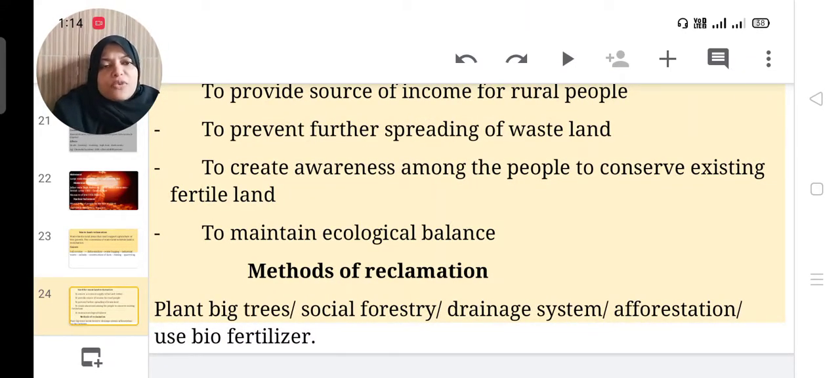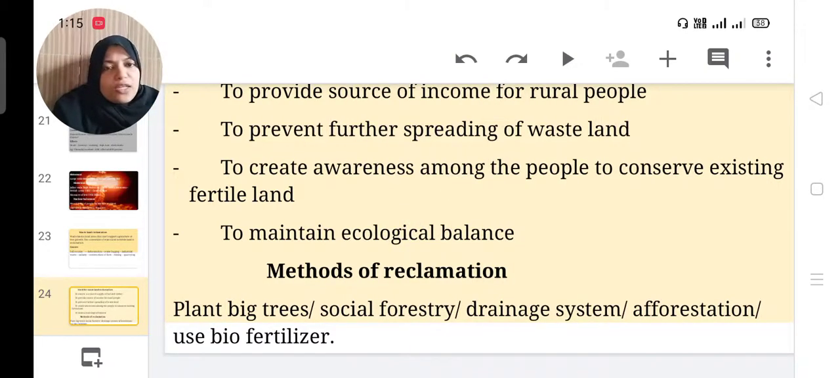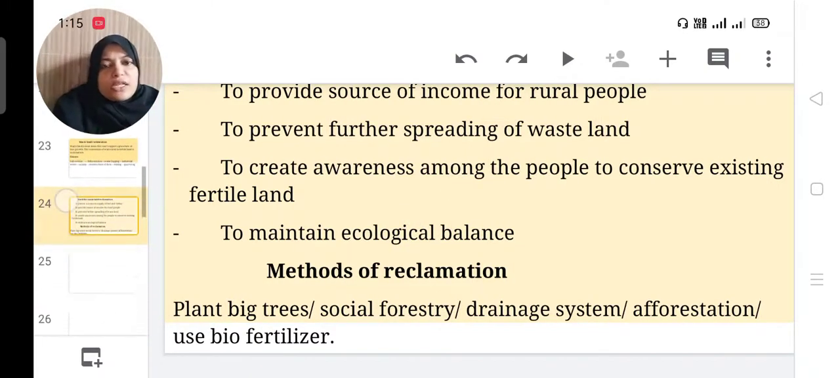Then methods for reclamation: plant big trees, social forestry. We can plant many trees in different areas, that is social forestry. Then a drainage system to keep water draining from the land area. Then afforestation, plant many trees, use biofertilizer and avoid chemical fertilizers.